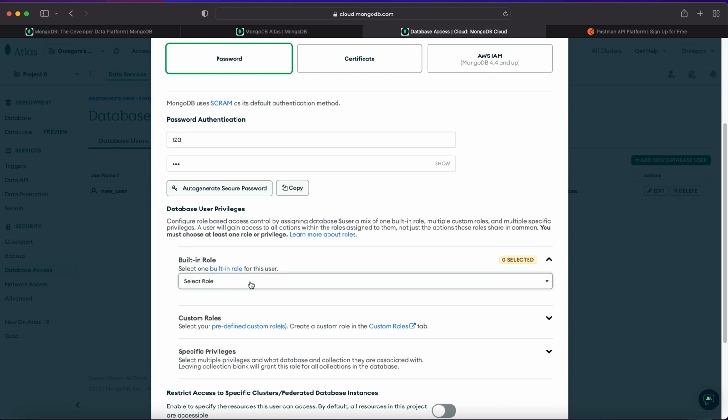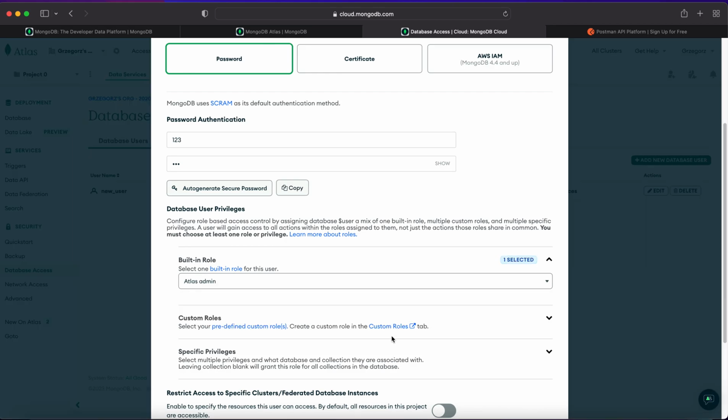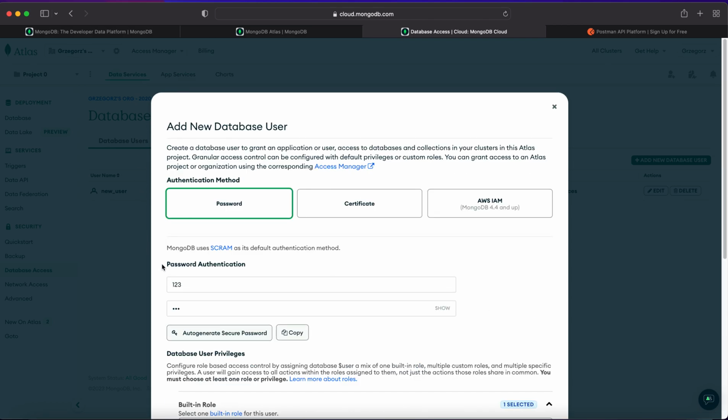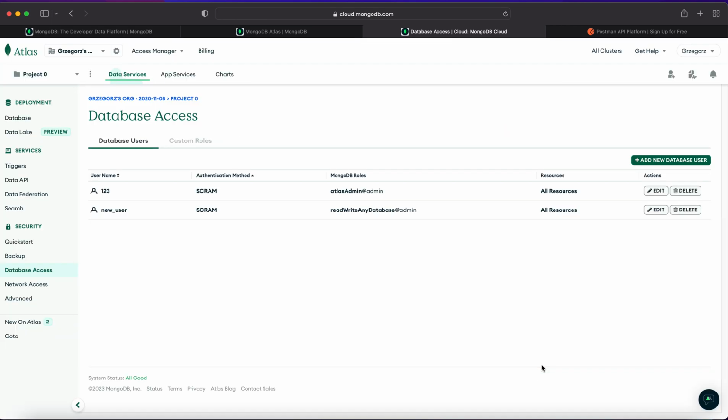And the next important thing is the role. There are two ways. In this case, we'll just create the built-in role as Atlas admin to help us. But also, if you're creating more than one, you can create read and write to any database. So creating the Atlas admin, remember the username and the password. And with that in mind, add user.